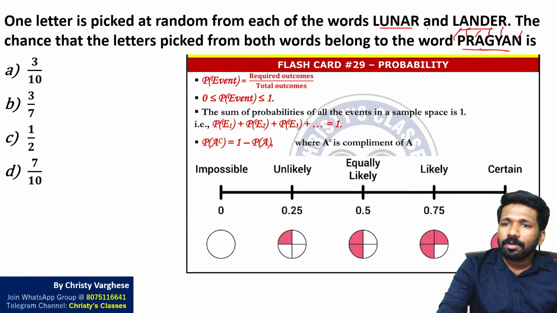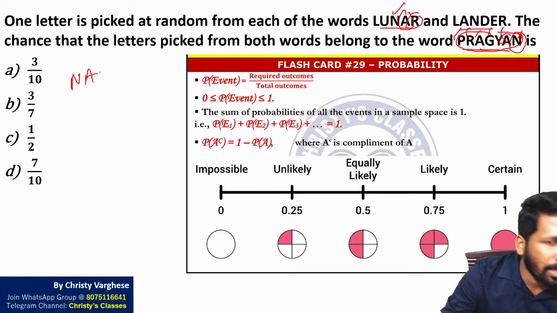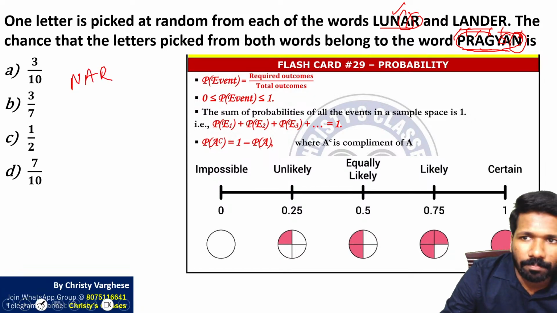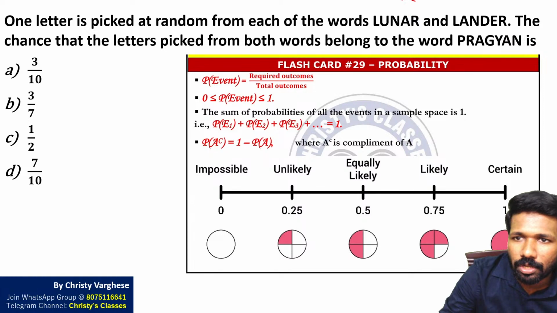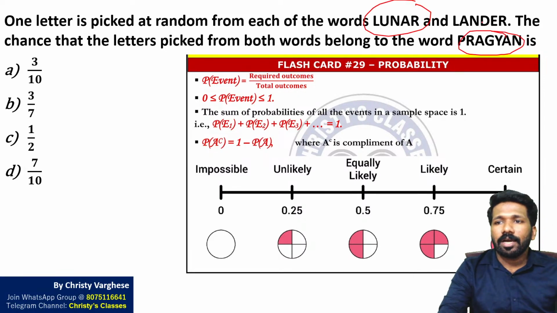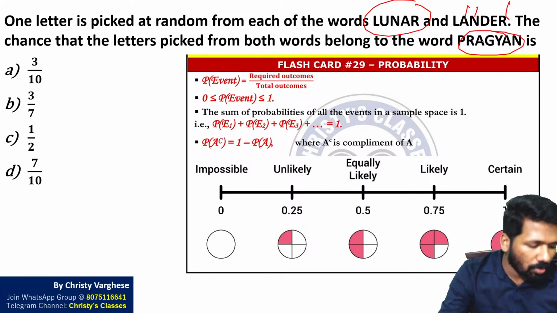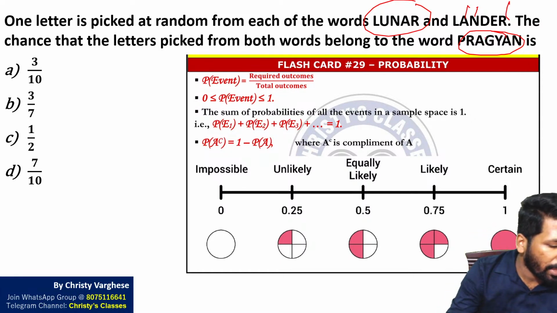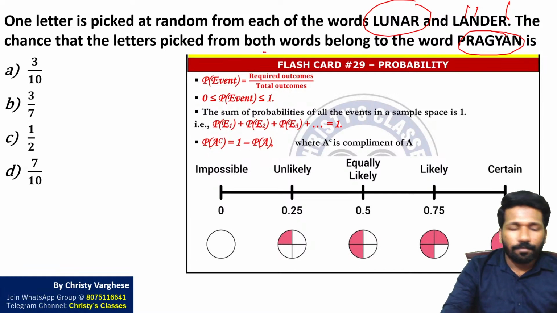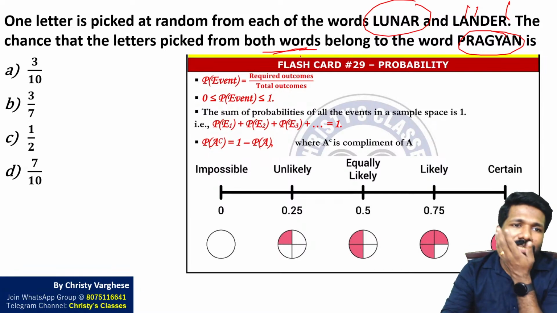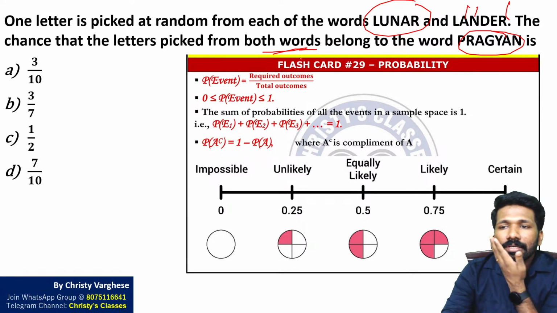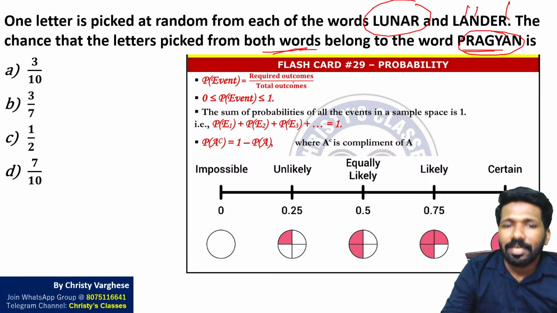So lunar, what all are the letters in Pragyan and lunar common? N is there in both, A is there in both, R is there in both. So N, A and R are the letters common in lunar and Pragyan. Similarly lander, NAR, lander and Pragyan also common is NAR itself. From both words you need to select letters. What is the chance of those letters being in Pragyan?